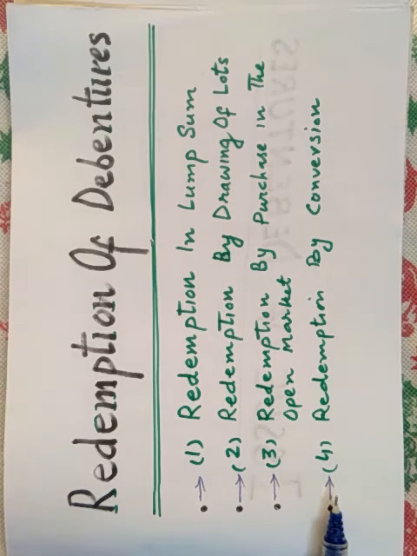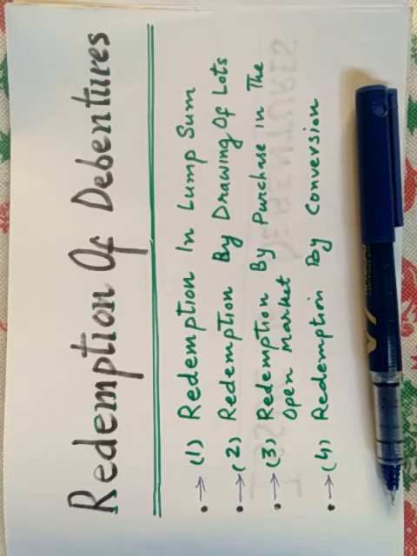Redemption of debentures by way of conversion means conversion of one liability into another. Convertible debentures may be converted into shares or new debentures. Usually, the option of conversion of debentures into shares or new debentures within a specified period is given to the debenture holders. The need for debenture redemption reserve is also diluted in the case of conversion of debentures into shares or new debentures.